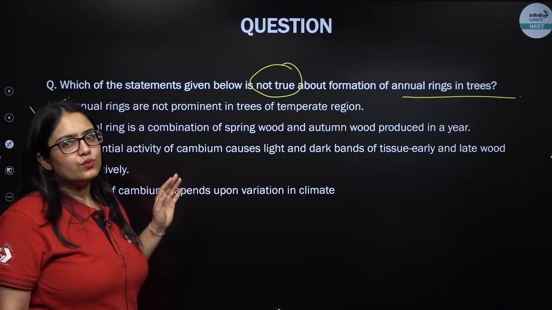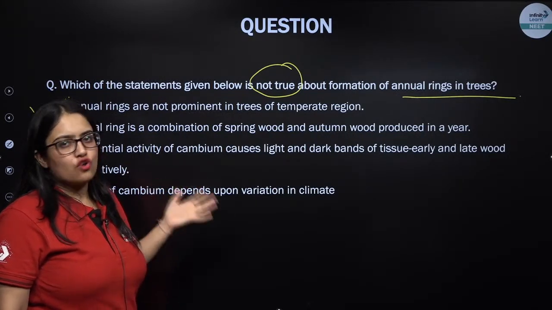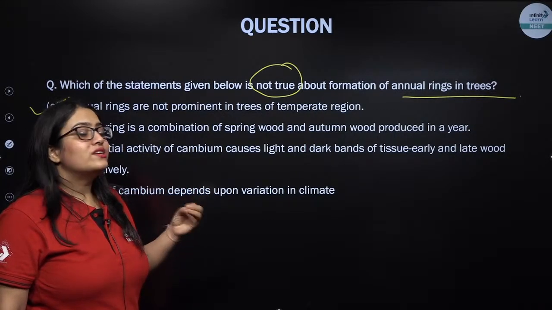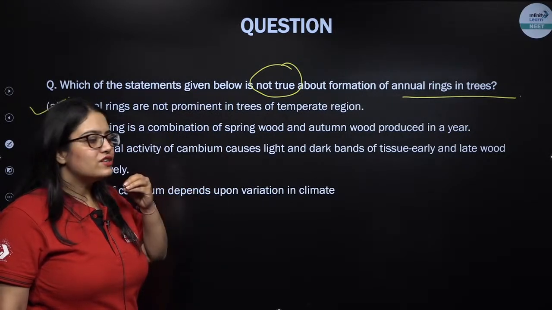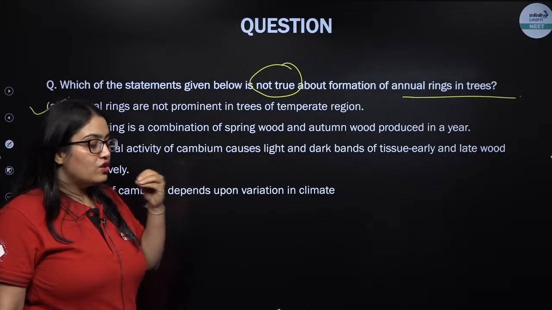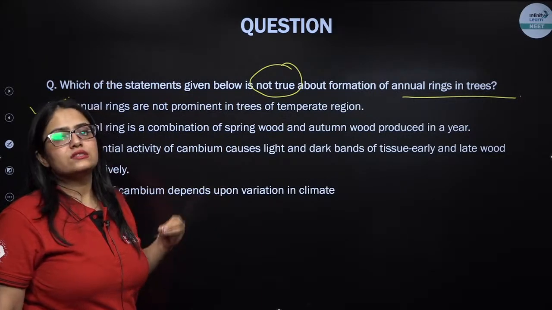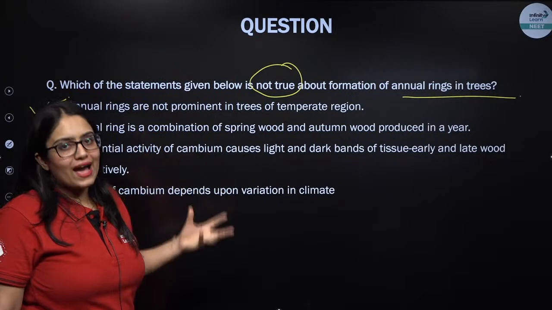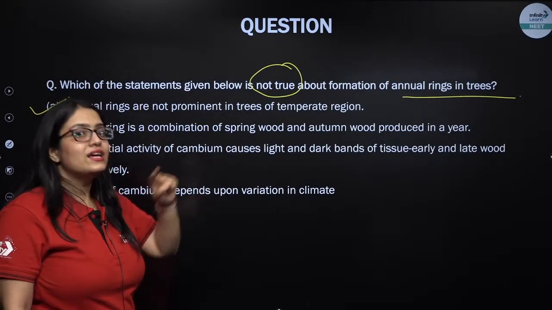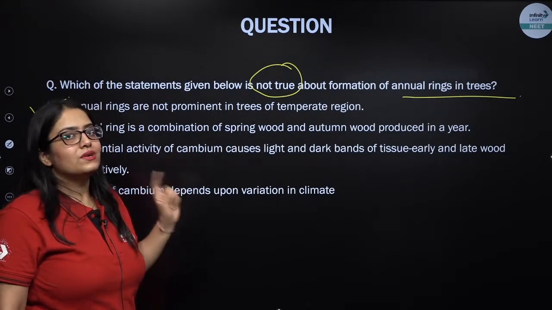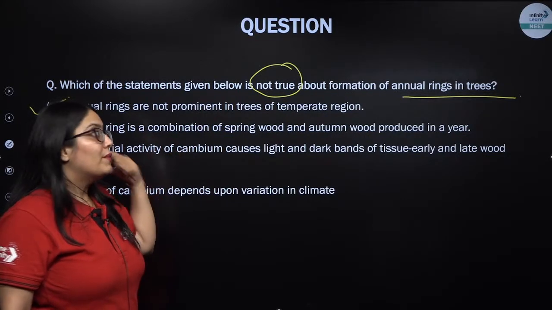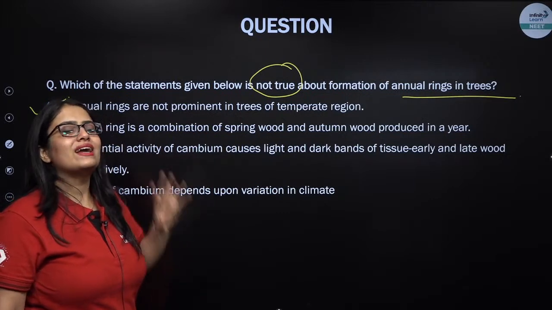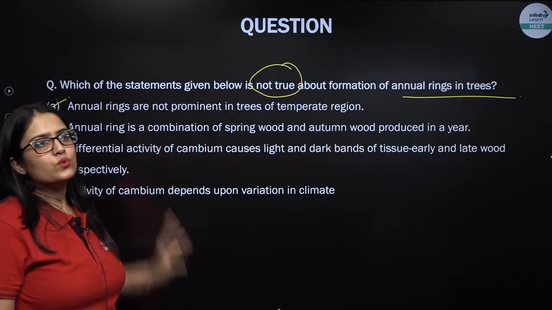But if we compare it with a tropical forest or a tropical region, in the tropics the climate does not vary or change much. Hence there is not much difference between the seasons. Hence these annual rings cannot be formed so accurately or won't be that distinctly visible in a tree growing in the tropics. But in comparison to a tree growing in a temperate region, these annual rings will be quite clear and distinct. So the first one is incorrect.